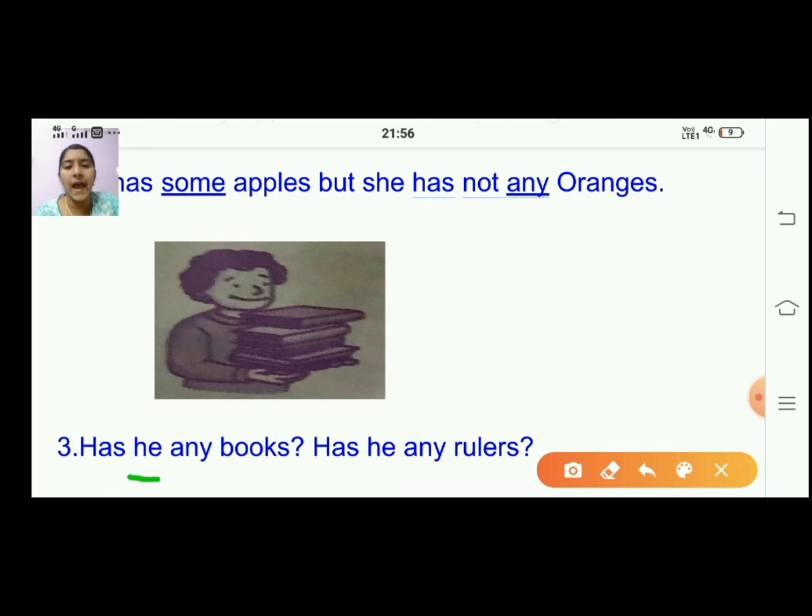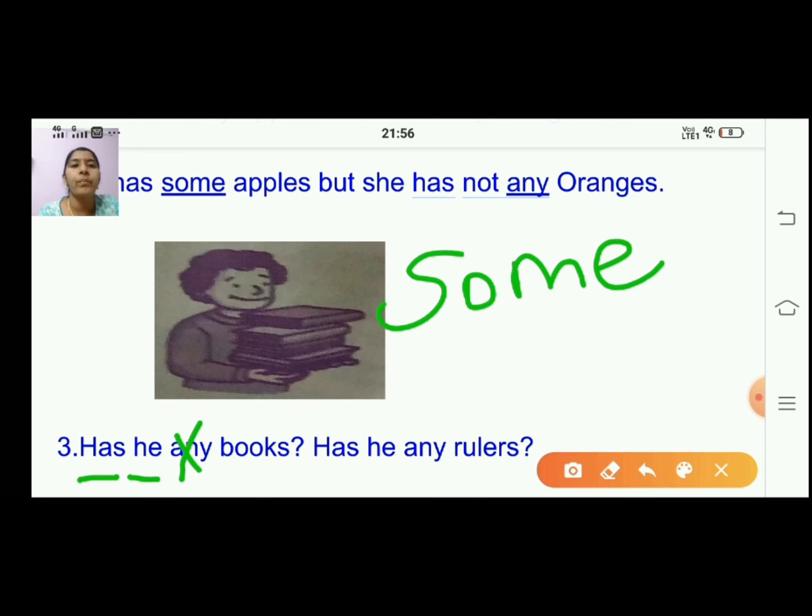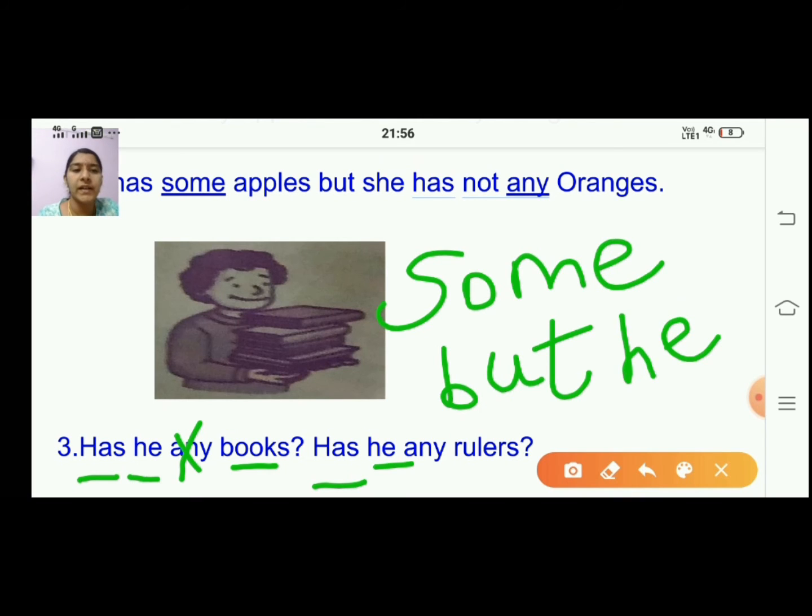So he has, instead of any you will write some. He has some books, but he has. Here after but you will write small h only, because we are not starting the sentence there.